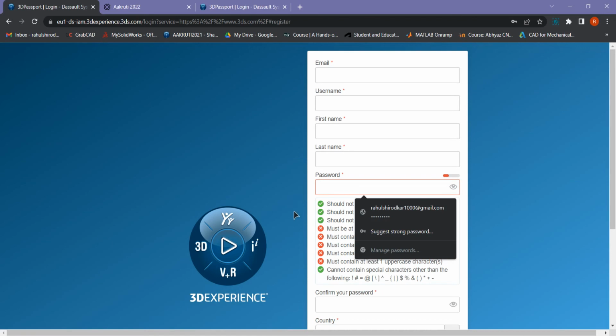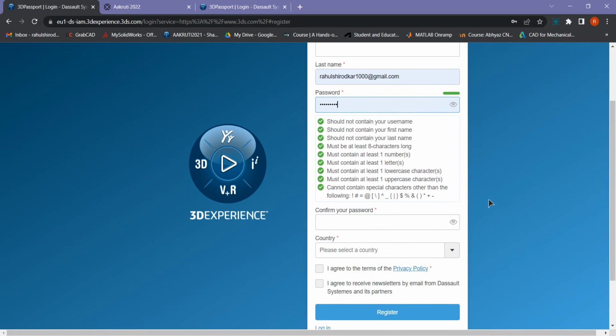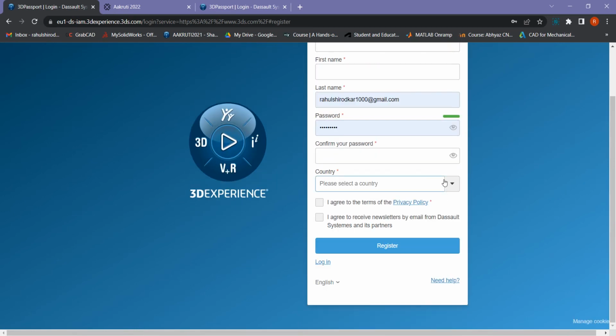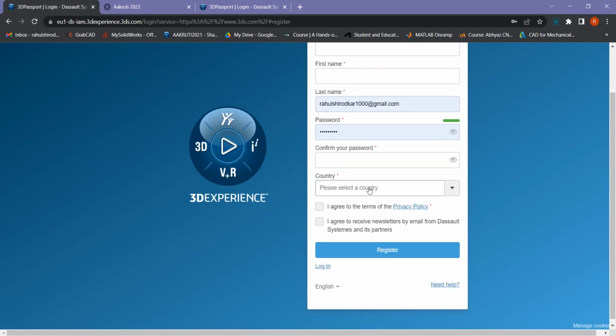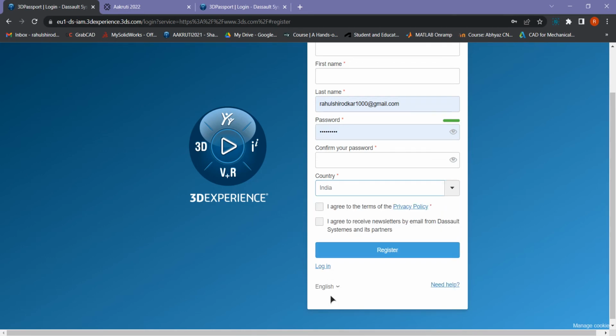For password there are certain criteria. Then you have to select the country, India. You don't have to agree to this one, and then click on register.